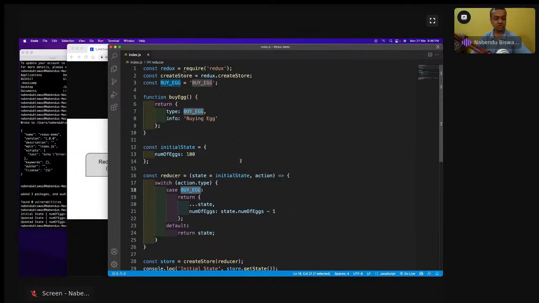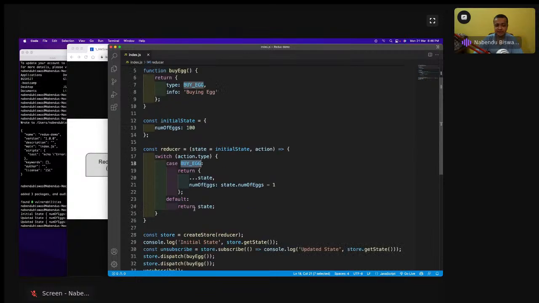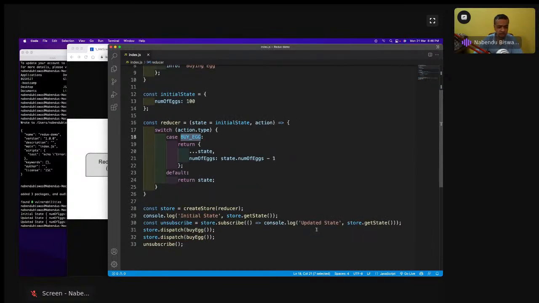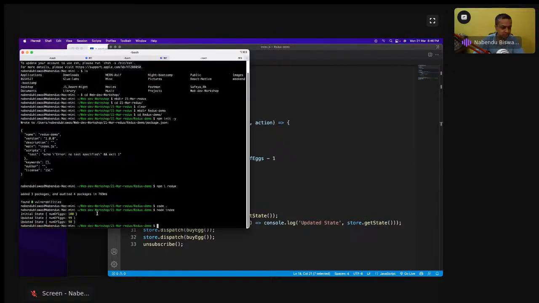Yeah. So this is there, and this buy egg, it will come to this buy egg, and see what will happen is it will come to this buy egg, and then nums of x is state.nums of x minus 1 will be done. Okay, so this minus 1 will be done, and it will become 99, and the moment it becomes 99, this subscribe is triggered. So the moment some state changes, it will show me this updated state, store.getState will be done, and it will show me 99.